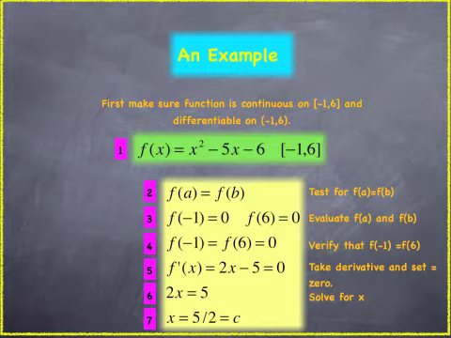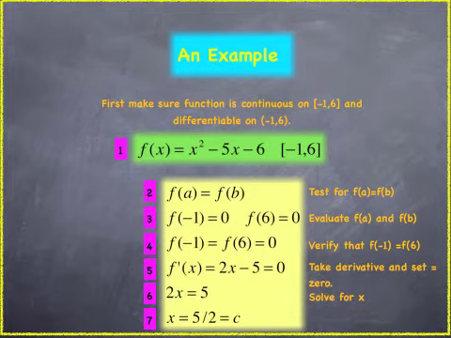We do not have any of those situations here, but I wanted to mention them because you may encounter this in other problems. Number 2, the next step is to set f(a) equal to f(b). And you want to make sure that basically if you plug in the endpoints, in our case -1 and 6 of your interval, you plug them back into your function. In other words, you replace x with those values. You want to make sure that those y values are equal.